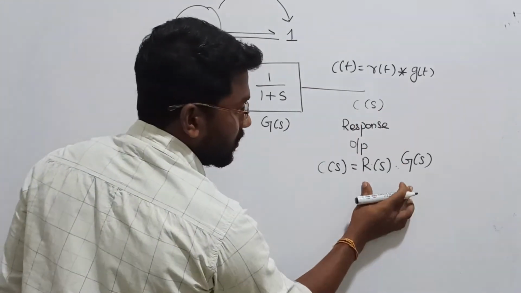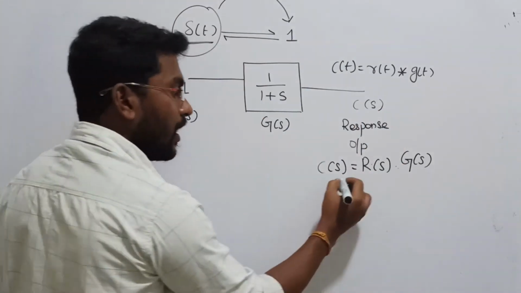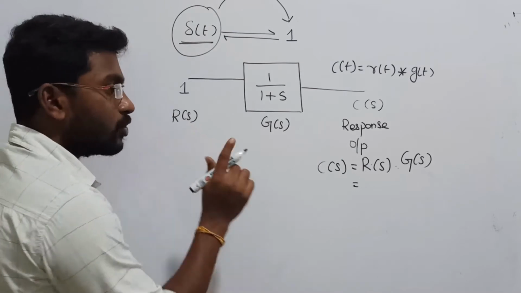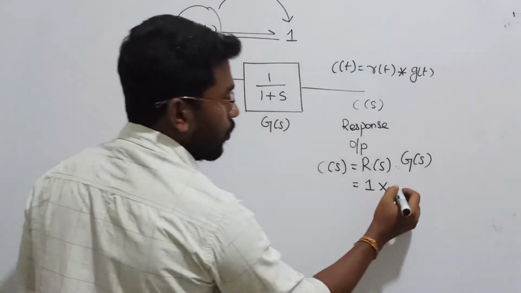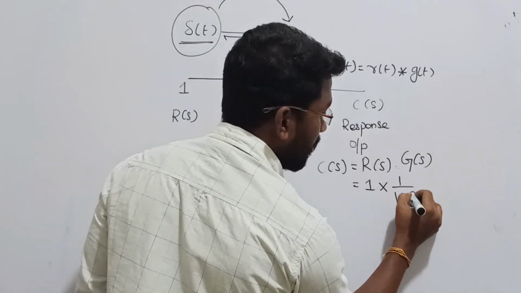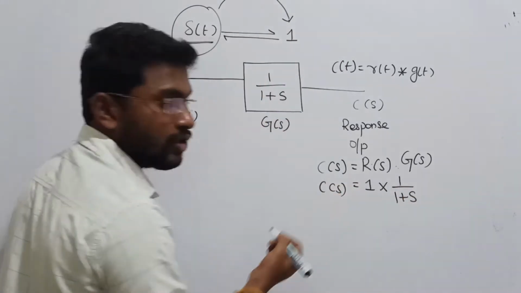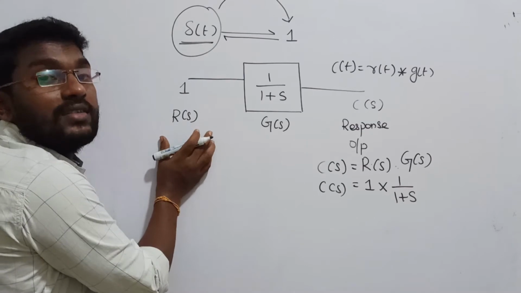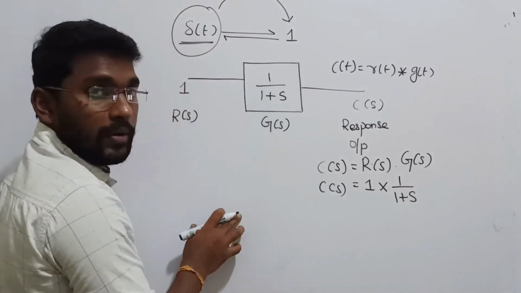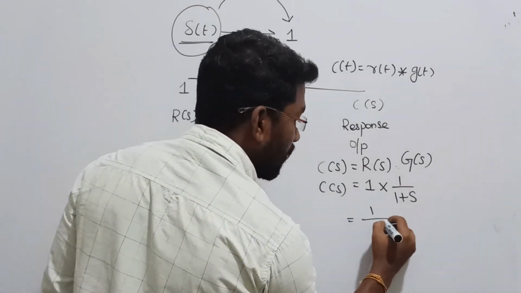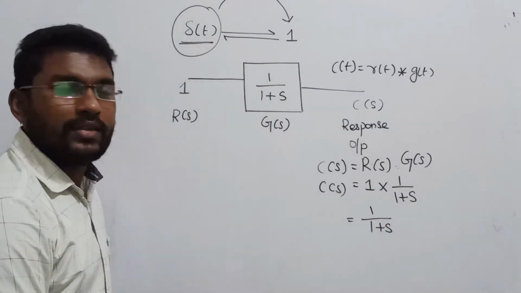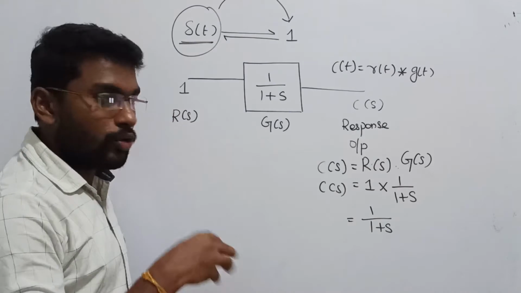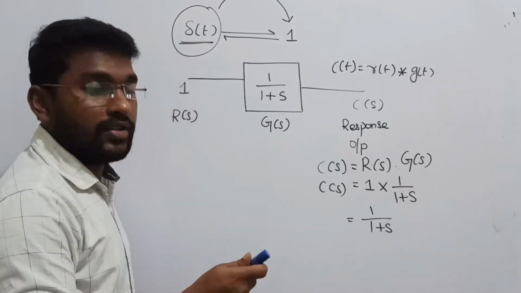Now the output of the system can be written as R of S into G of S. Luckily my input to the system is 1, so 1 into G of S, where G of S is 1 by 1 plus S. So the impulse response of the system is G of S equal to 1 by 1 plus S. What about C of S? C of S is also equal to 1 by 1 plus S. Try to get the beauty, try to analyze the beauty of the system, right?